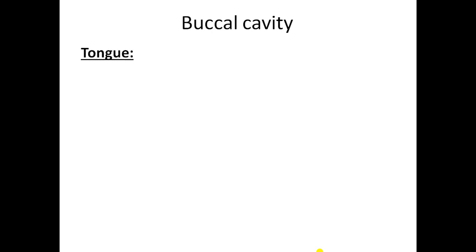As we all know, the tongue is a fleshy muscular organ attached at the back to the floor of the buccal cavity, and it is free at the front, and we can move it in all the directions. You can do it right now. You are able to move your tongue in all the directions. So the tongue performs various important functions in our body. Let us know about these functions.